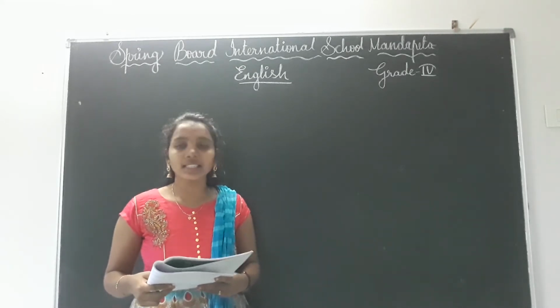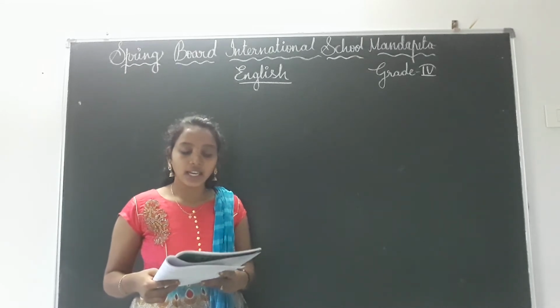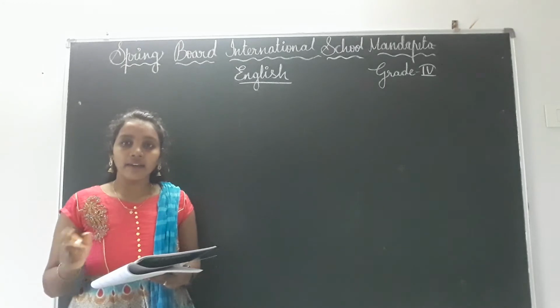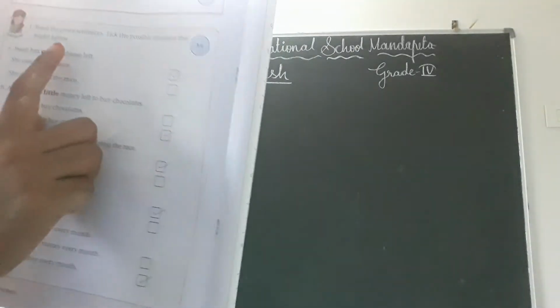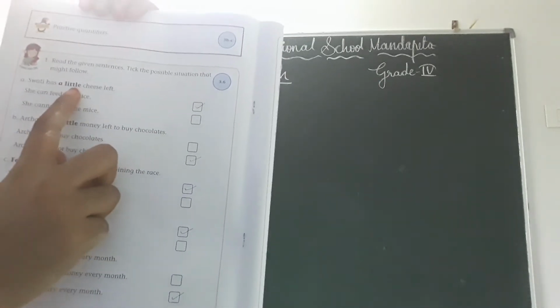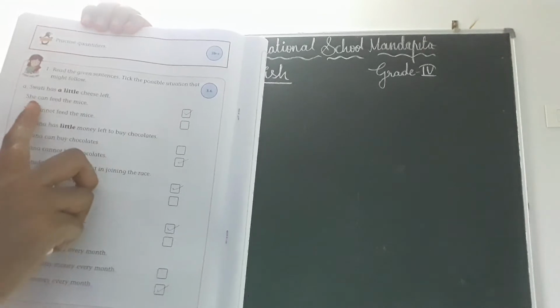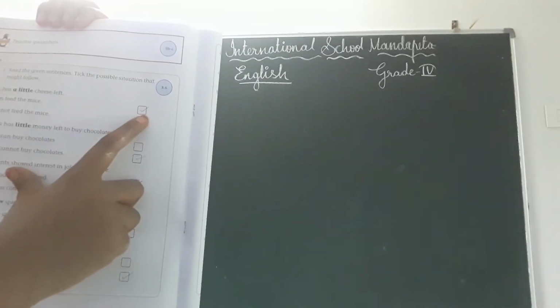Swati has a little cheese left. Okay, she can feed the mice. She cannot feed the mice. See here, they have given a little. Here they have highlighted these things. These, a little also. That means a little means it is enough for Swati. That means she can feed the mice. That means tick in the first box, children.